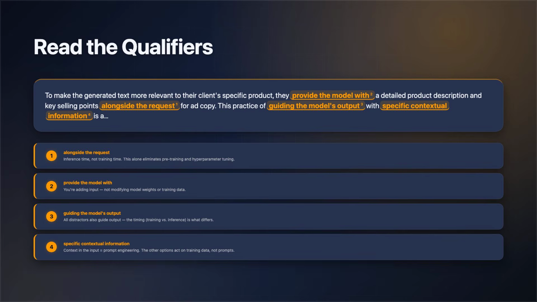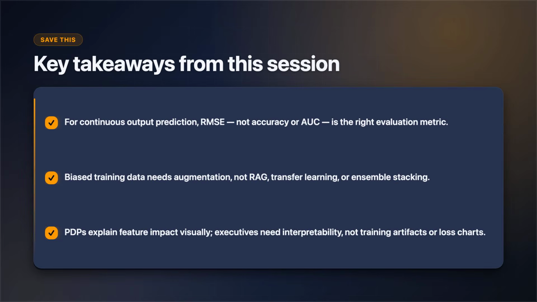That's the punchline. Three takeaways from this session. First, for continuous output prediction, RMSE, not accuracy or AUC, is the right evaluation metric. Second, biased training data needs augmentation, not RAG, transfer learning, or ensemble stacking. Third, PDPs explain feature impact visually. Executives need interpretability, not training artifacts or loss charts.